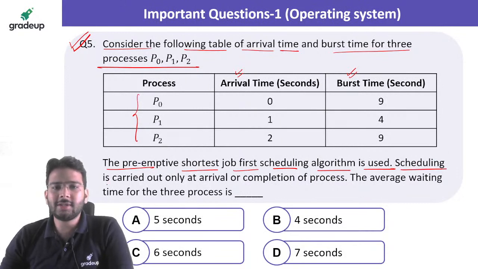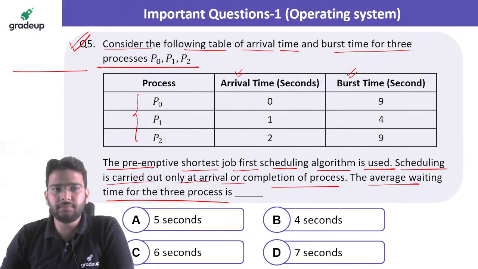So scheduling is carried out only at arrival or completion of a process. The average waiting time for the 3 processes you have to find out. So let's solve it here. At 0 units of time you can see the P0 process has arrived in the ready state, so we can schedule that. So let's schedule the P0 process for 1 unit of time. So here we can make it 8, right?